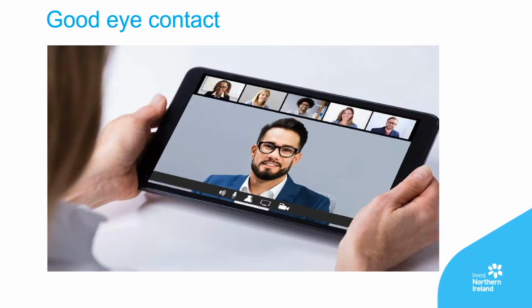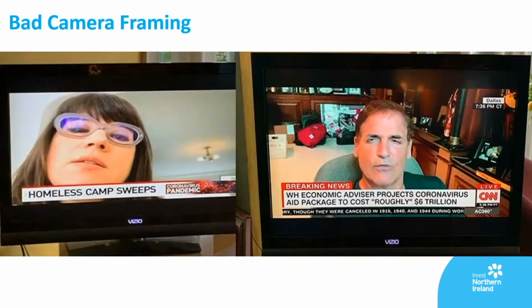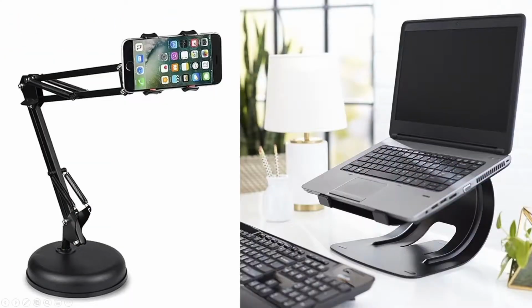Now, here are two examples of really bad camera framing. One, I get to see up the interviewee's nose, which is not a good look. And the other, we have the camera looking down on this interviewee, and oh dear, look at the mess behind him. If you're using your computer or your phone to film, raise them.